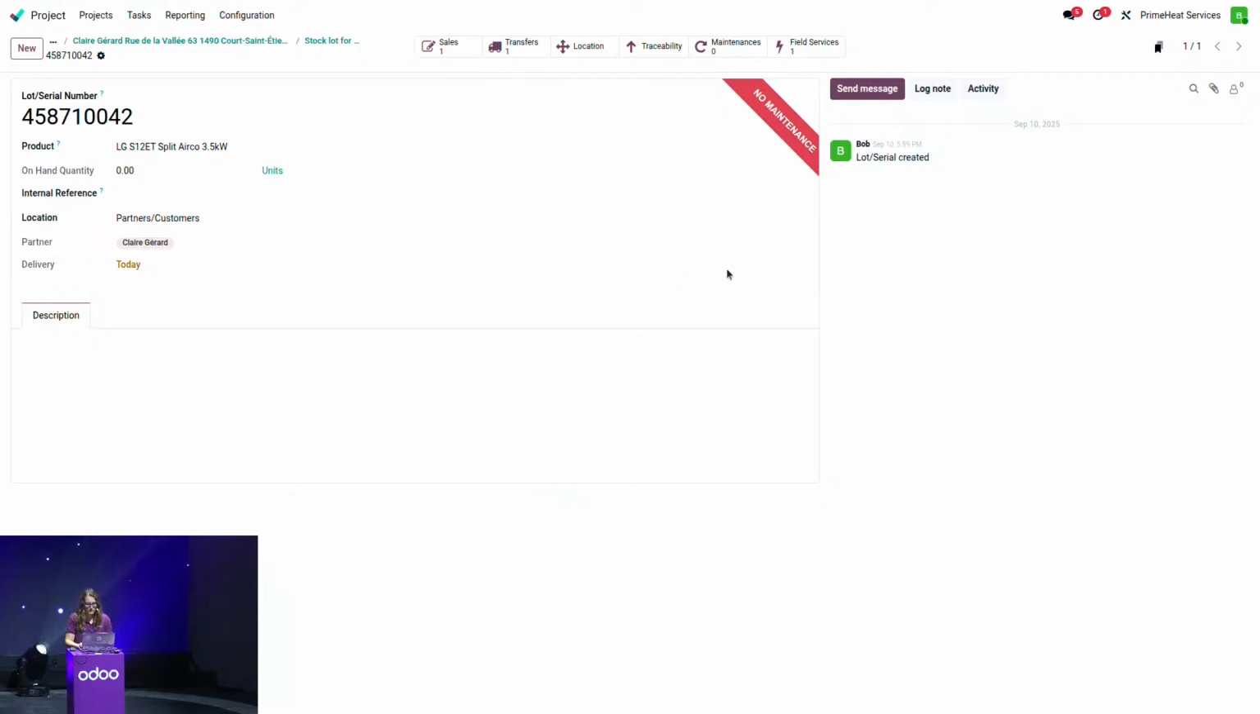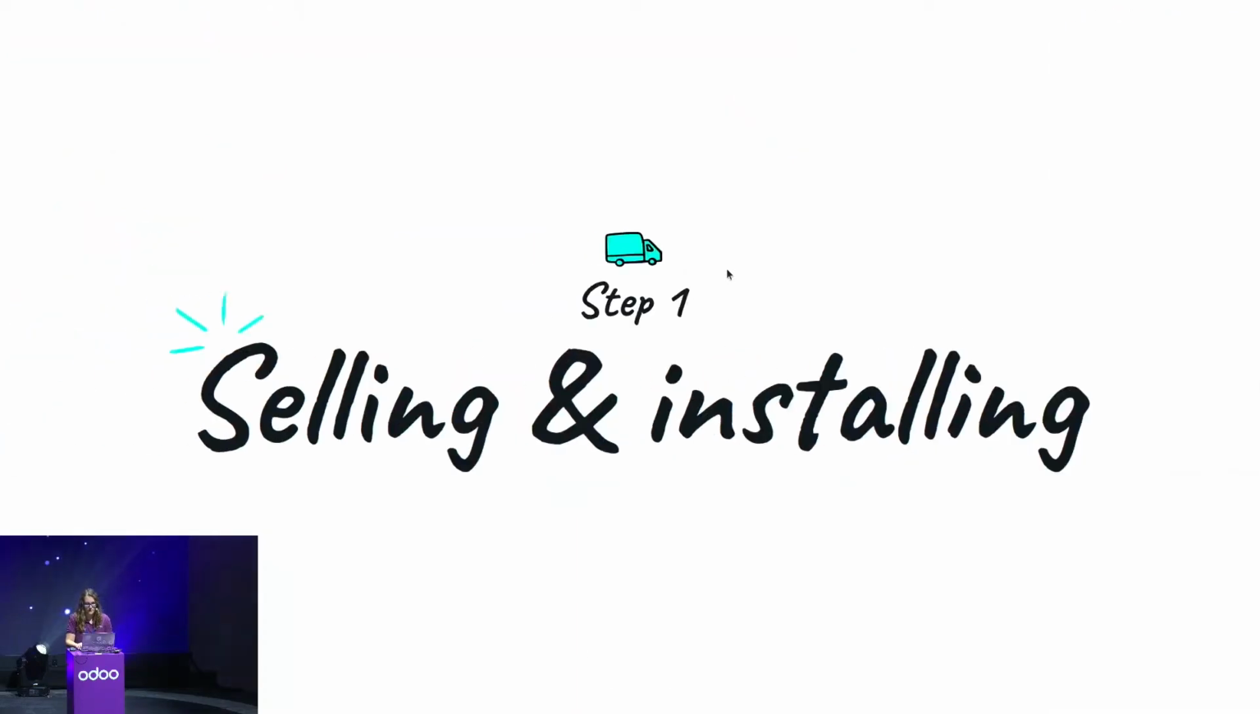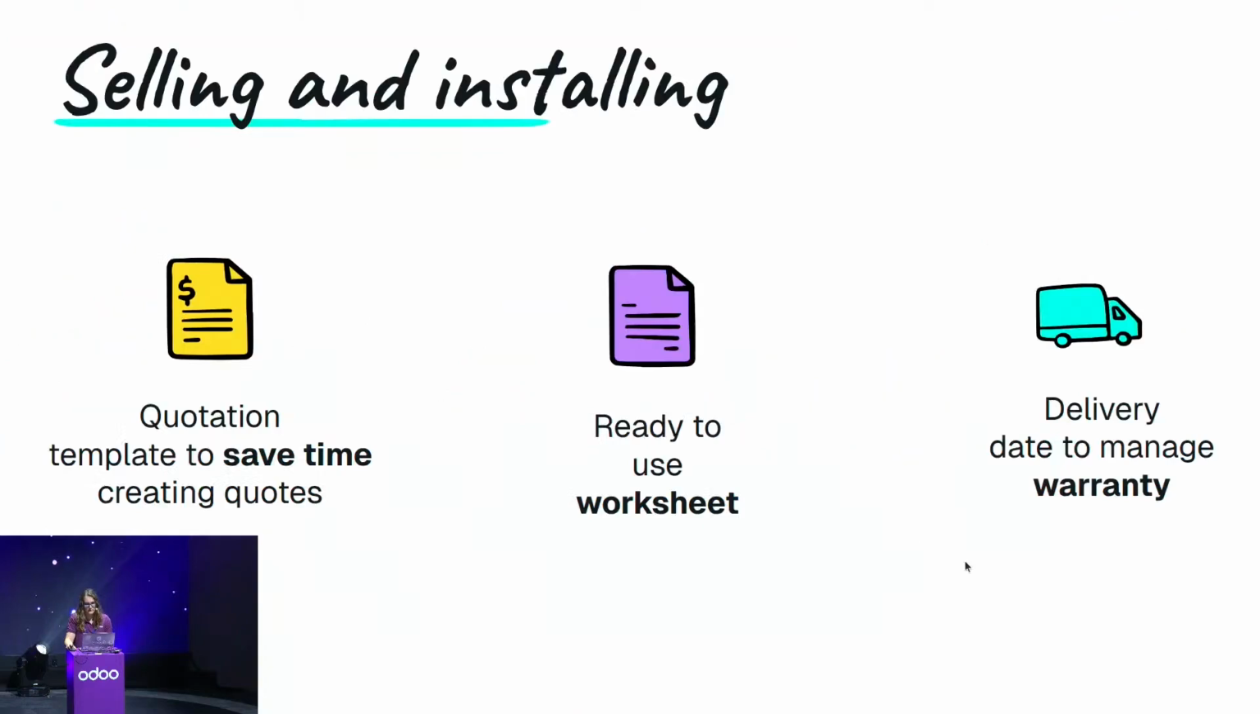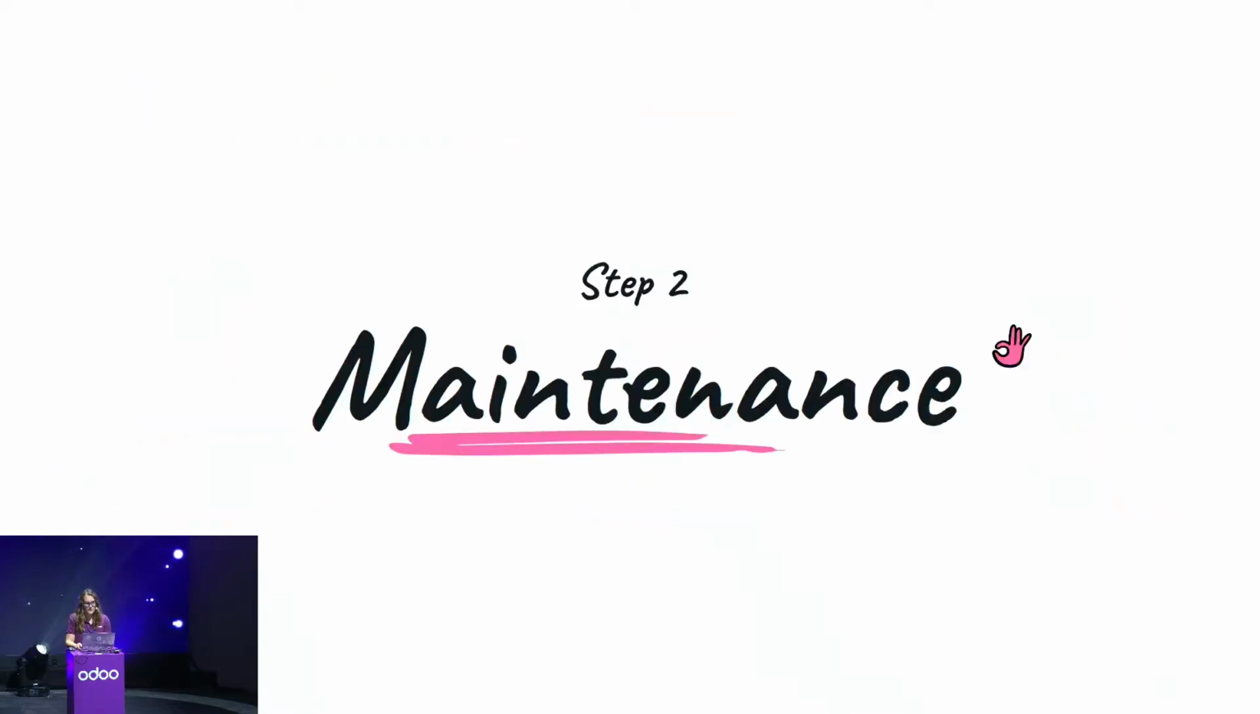Let me recap what we've seen here. During this first step, we've seen that there were 3 key features to keep in mind. First of all, we've used quotation templates in order to save time creating quotes. Then we've seen that we have some ready-to-use worksheets. And finally, we see that there was a specific field that was added on the serial number in order to manage the warranty period. Let's move on to step 2.